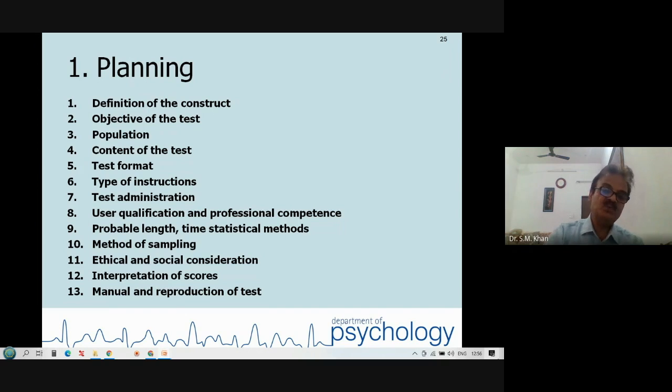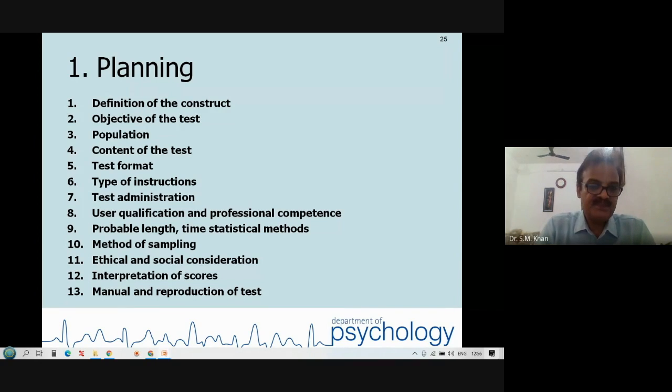Operational definition. You need to define the construct in terms of the population under study. Objective of the test: screening, elimination, diagnosis, or labeling. What is the objective? What is the purpose of this test?